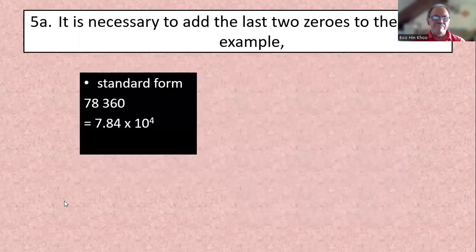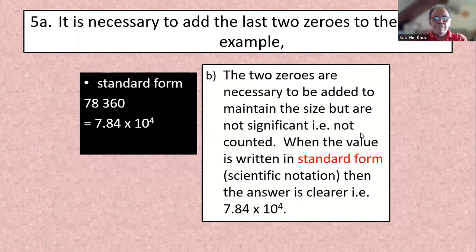So in standard form, we can see it clearly. When we write in standard form or scientific notation, then we can see more clearly. 1, 2, 3. Don't count this one. The two zeros are necessary to maintain the size, but are not significant. That means we don't count them. When the value is written in standard form or scientific notation, then the answer is clearer.